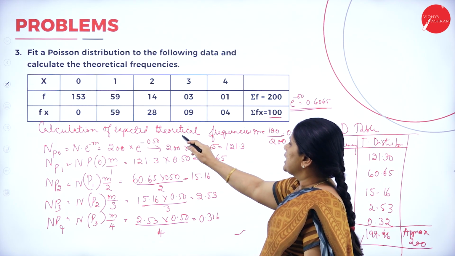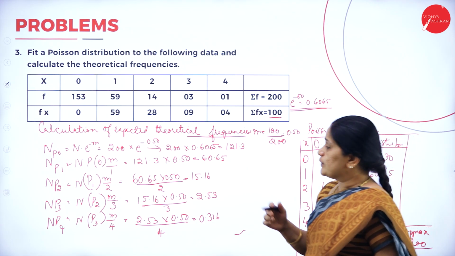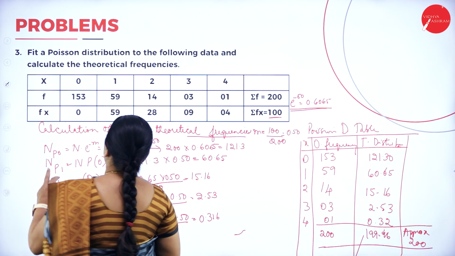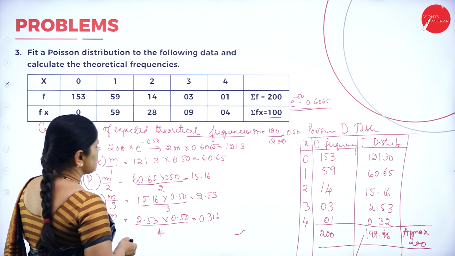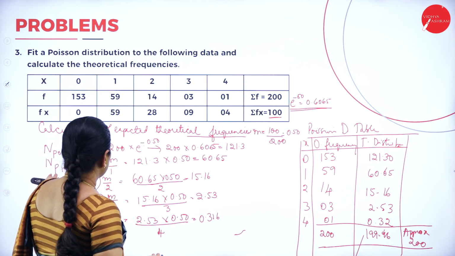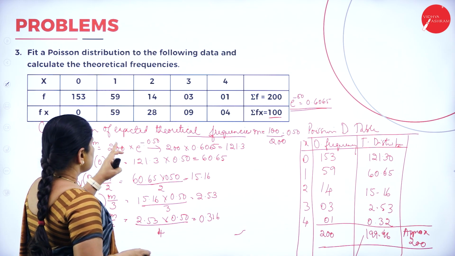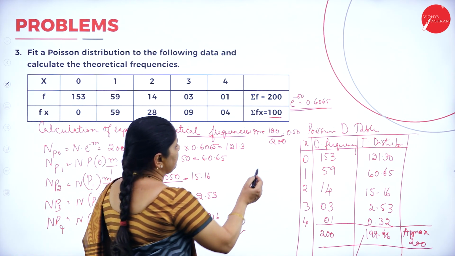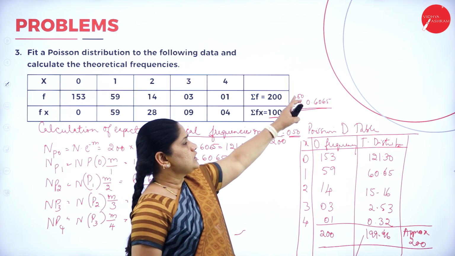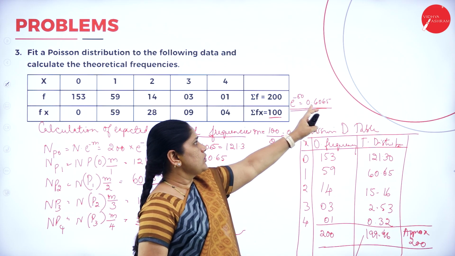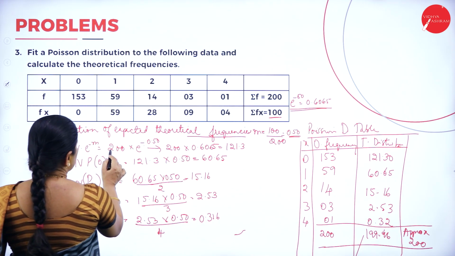Now calculation of expected theoretical frequencies. How do we calculate the theoretical frequencies? I use this formula n of p into O. If the occurrence is 0, or the probability of not happening of an event, then n into e to the power of minus m. We know that m equals 0.50. So the value of e to the power of minus 0.50 equals 0.6065. So I substitute the values.